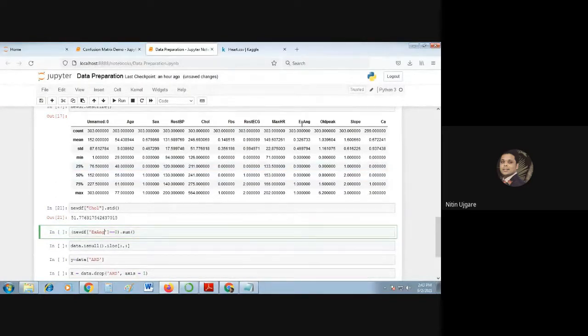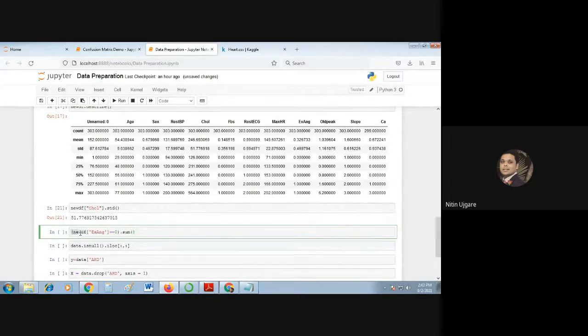I have selected the 11th column. Then we check if it is equal to 0. So this means we have put a condition of whether this column contains any 0. If it contains 0, then how many zeros are there? It is counted using this function called sum.